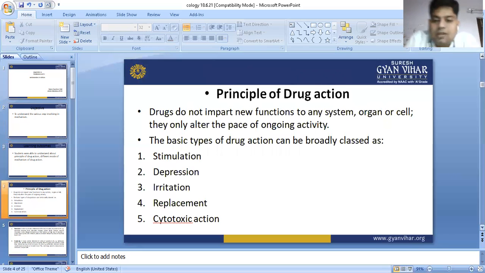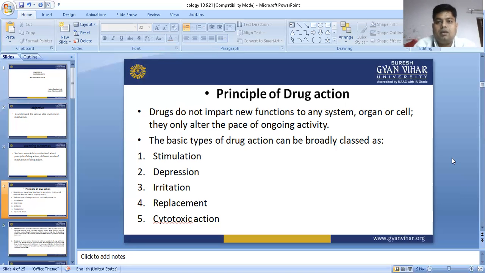What is the principle of drug action? Generally, when a person takes a drug, it will be absorbed, distributed and available to the receptor. At that time the basic four or five functions are performed. Drugs don't impart a new function to any system, organ, or cell. They only alter the pace of ongoing activity.